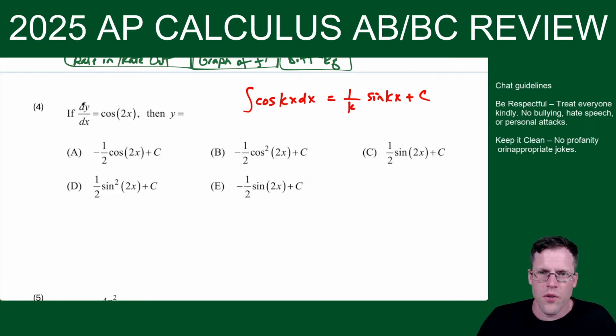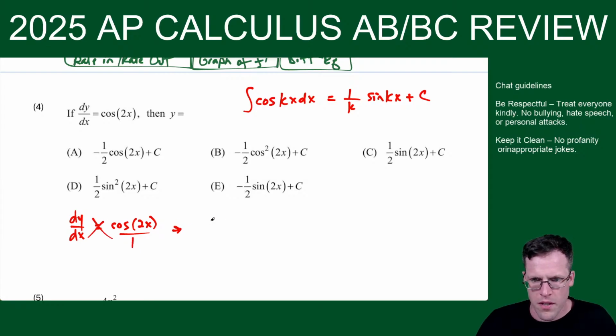So here, if you're going from dy dx to y equals, you just anti-derive. If you want to treat this like a differential equation, just to get warmed up for unit 7, you could call this cosine 2x over 1, cross multiply, and you got dy equals cosine 2x dx. And now just anti-derive both sides.